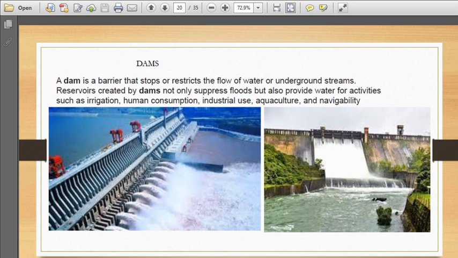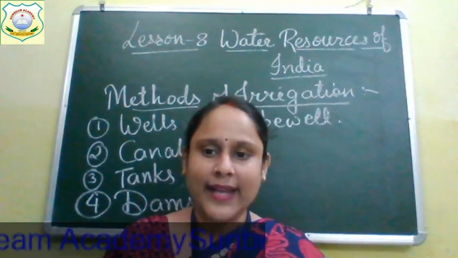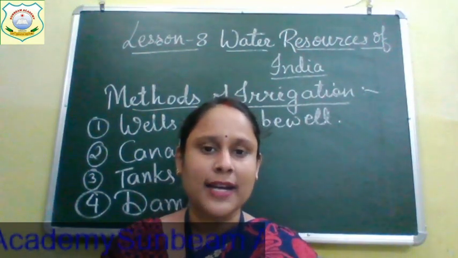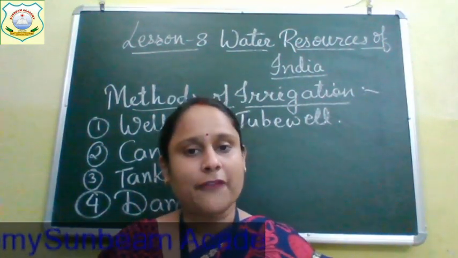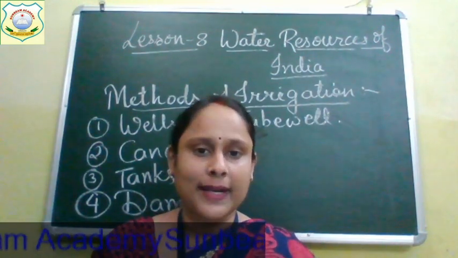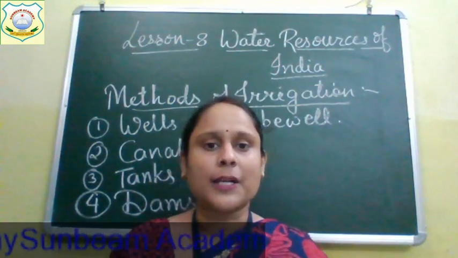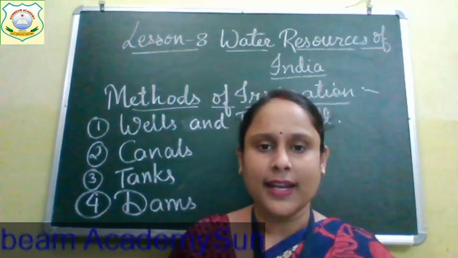Children, do you know dams are also known as multi-purpose projects? Why are they known as multi-purpose projects? Because they serve various purposes. That is why they are known as multi-purpose projects. So today we have learnt about the methods of irrigation.